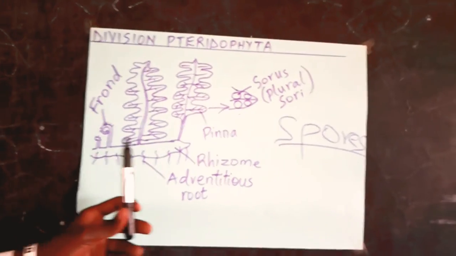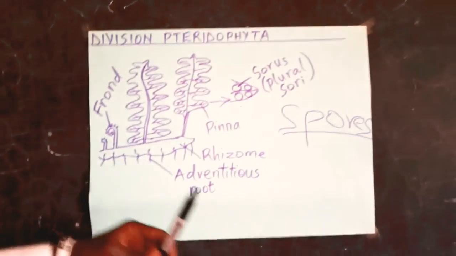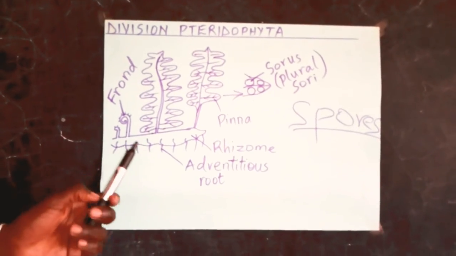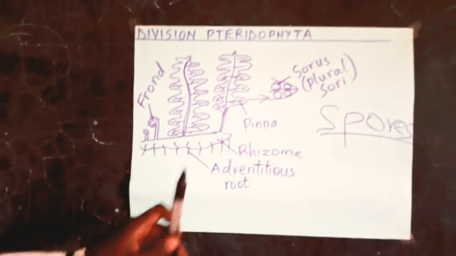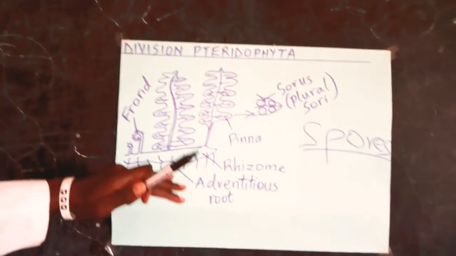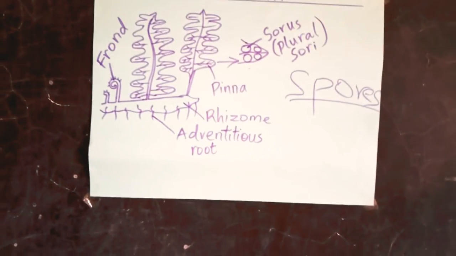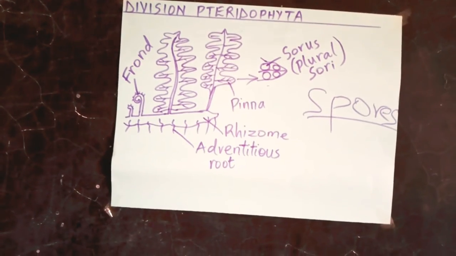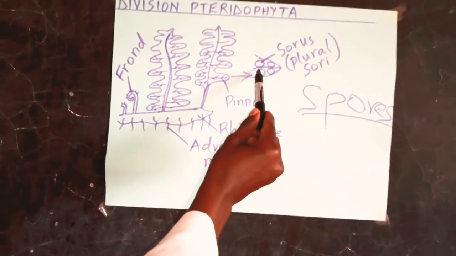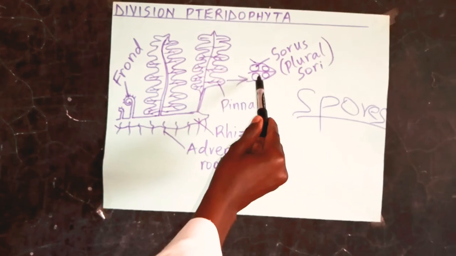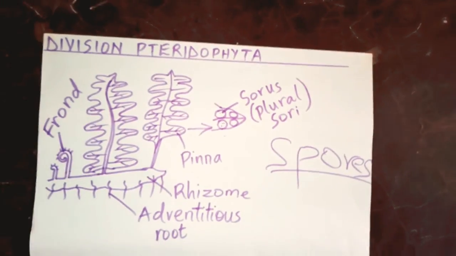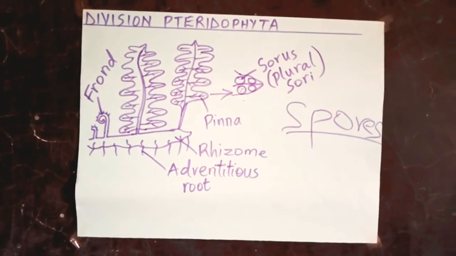It is able to reproduce through the process of sporulation as well, because remember, it is non-flowering. It does not reproduce sexually, but asexually through the process of sporulation, whereby the spores are produced by these structures here that I have called sori. And apart from that, we are yet to look at another different